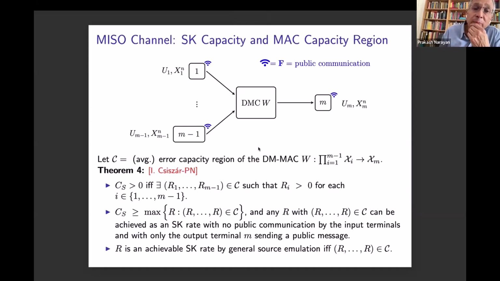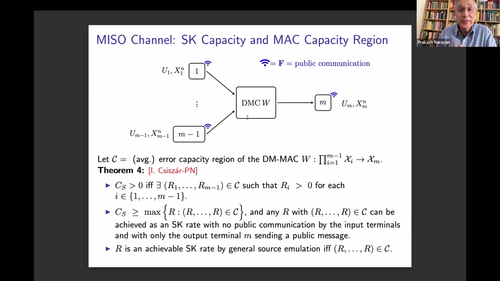Now, there are many interesting consequences of multi-terminal channel models. As I said, there are nice connections to channel transmission problems without any secrecy constraints. One of these settings is the well-known multiple access channel like model, where you have m input terminals and one output terminal. So terminals 1 through m-1 control the inputs of the DMC, and terminal m listens to the output.